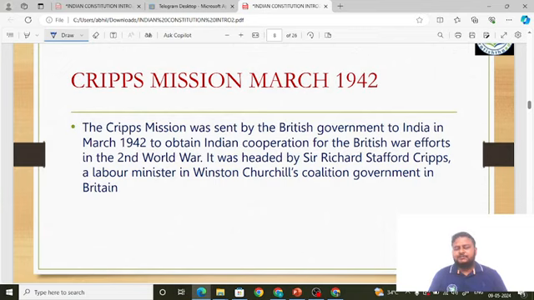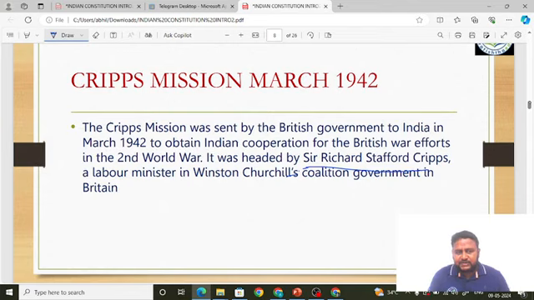Cripps mission was headed by whom? Mission means the objective. What is the objective? The objective is to garner the support of Indians in the Second World War. Friends, understood? That is the meaning of mission. Mission means objective. So it was headed by whom? Sir Richard Stafford Cripps.